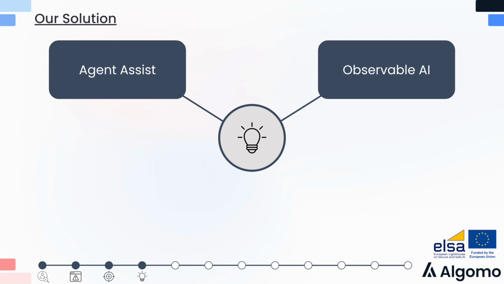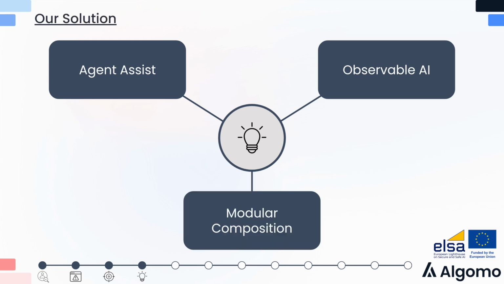Secondly, we have an observable AI solution, which is a hallucination detection system used for detecting hallucinations. This is very useful for alerting us when a hallucinated response is generated, or to measure our hallucination rate over time. Finally, we have modular composition, and I will be going into more detail on this later in the video.